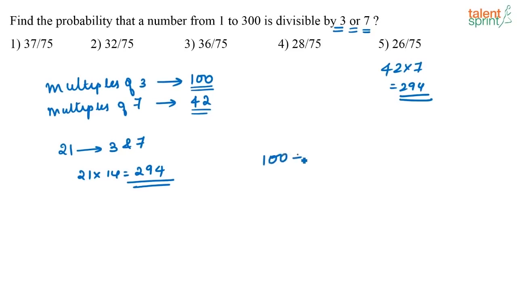I have 100 multiples of 3, 42 multiples of 7, and I have 14 numbers which are multiples of both 3 and 7. So, I have to subtract this 14 from this total, and that will be the number of multiples that I require. That is nothing but 100 plus 42 minus 14, which is 128. So, we will have 128 such numbers which are multiples of either 3 or 7.